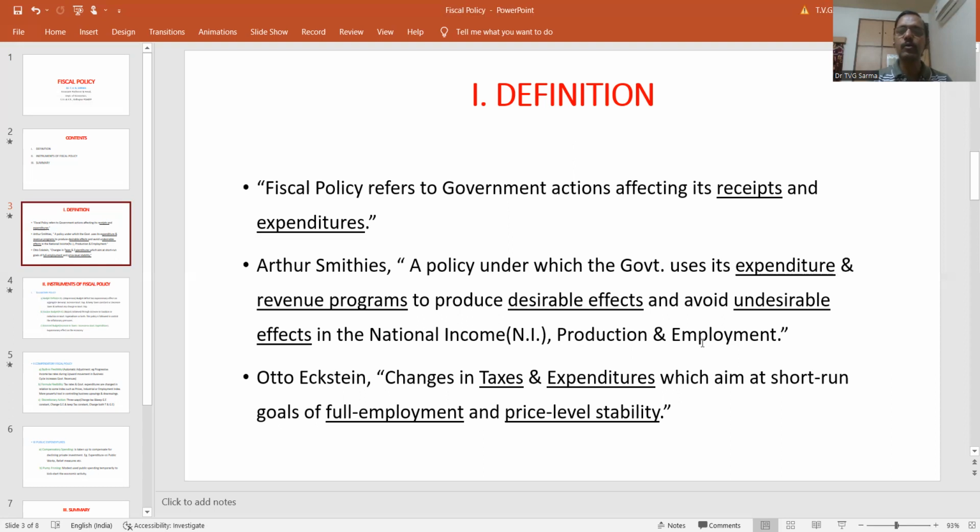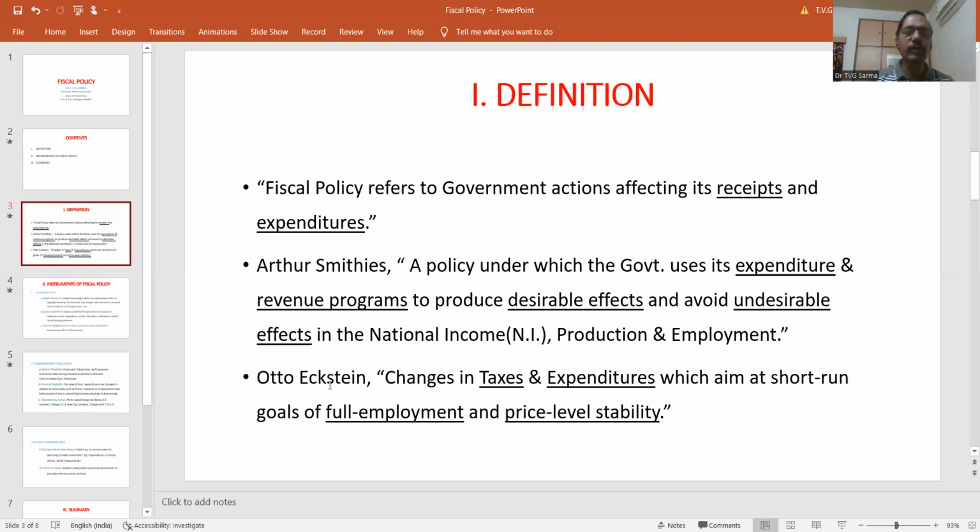At the same time, through the variation of its receipts and expenditure programs, the government would also try to avoid the undesirable effects on the national income aggregates. So it's a powerful tool in the hands of the government in order to produce the desirable effect and avoid the undesirable effect on the national income or all the macroeconomic aggregates.